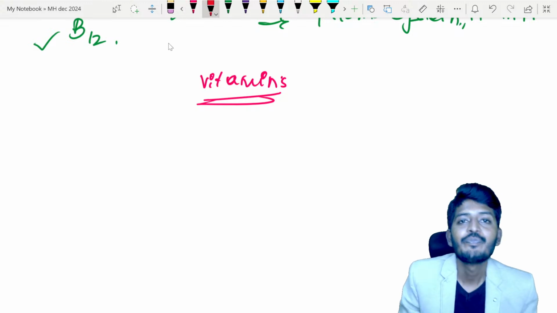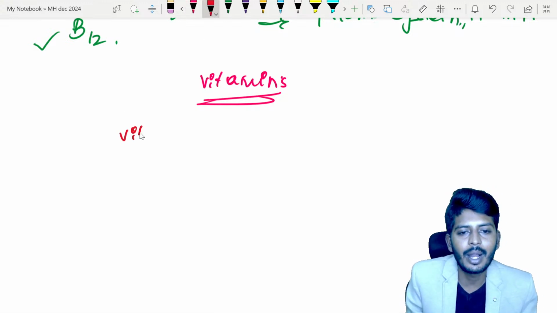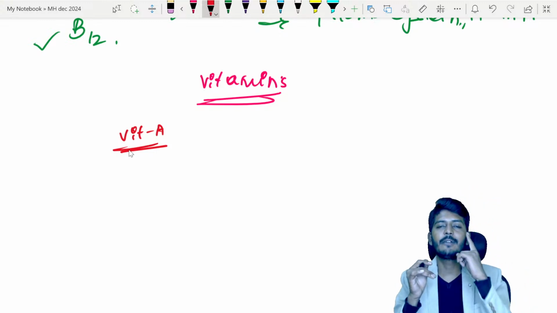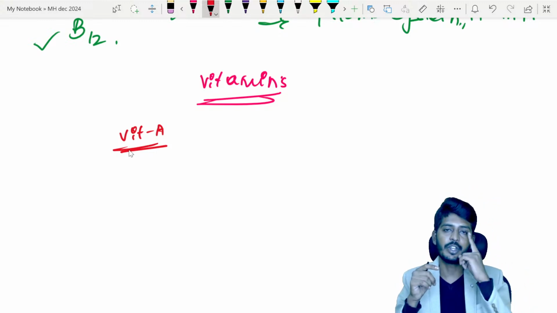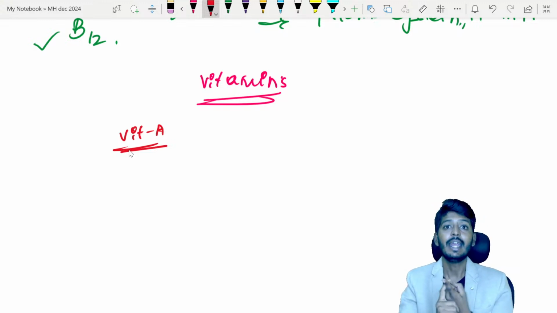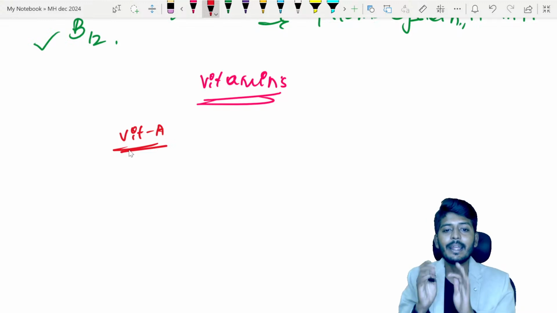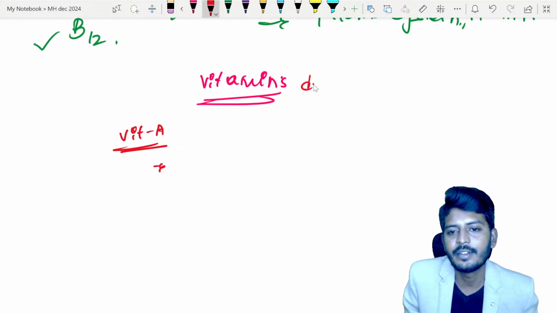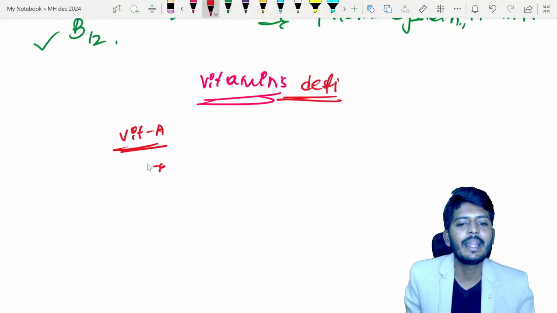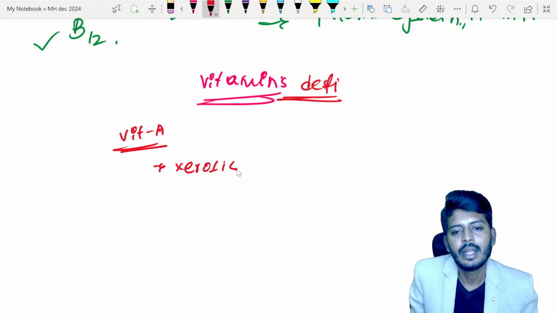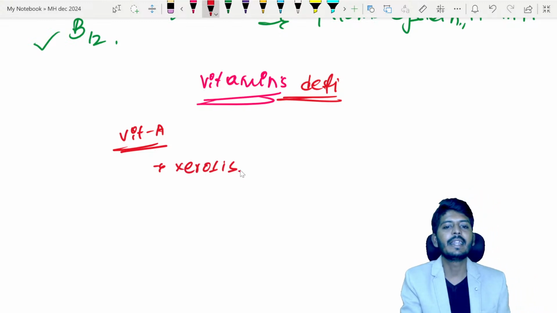Let's start off with the fat soluble vitamins, that is vitamin A. Just quickly, vitamin A is responsible for vision. Point number one, it is responsible for mucosal healing. It is also an antioxidant. So vitamin A deficiency leads to which disorder? Xerosis in the eye. The main complaint is xerosis.